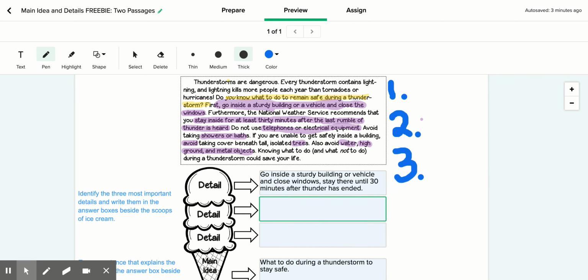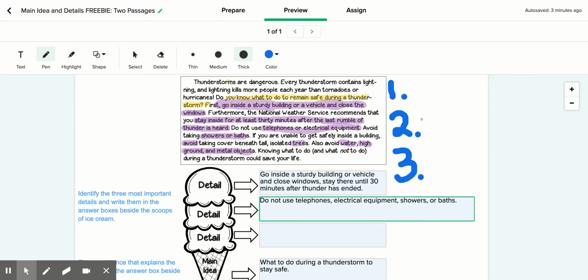All right, so our second group of details would be what not to use. So it says do not use telephones, comma, electrical equipment, comma, showers or baths. So since that was a list of things we're not using, that's why I put commas after each one.